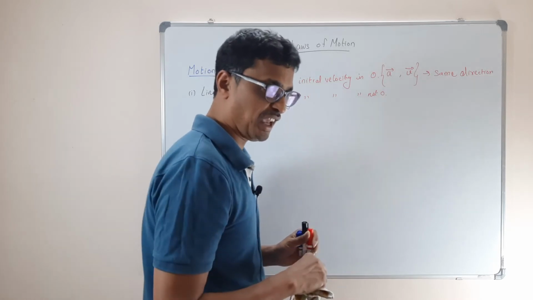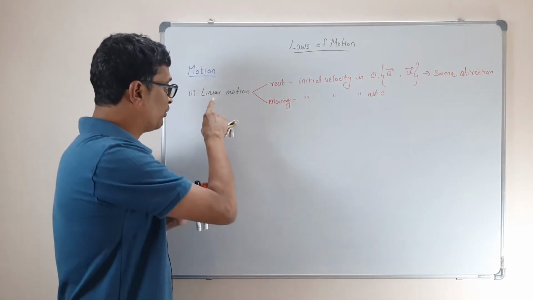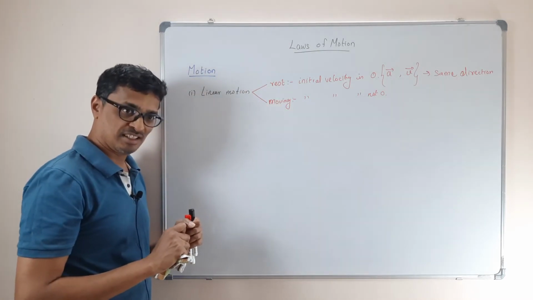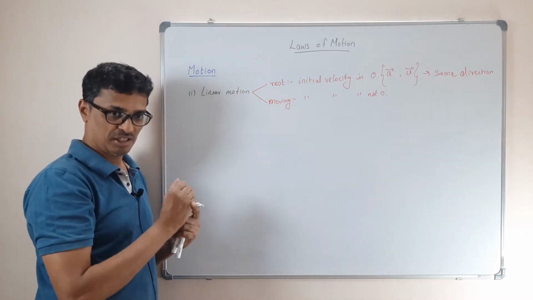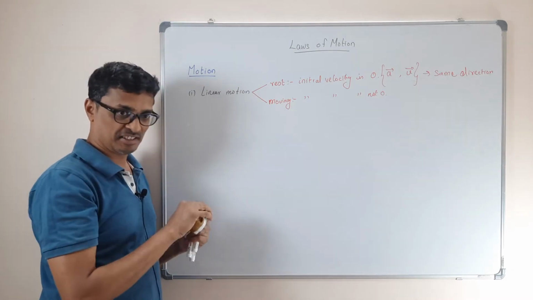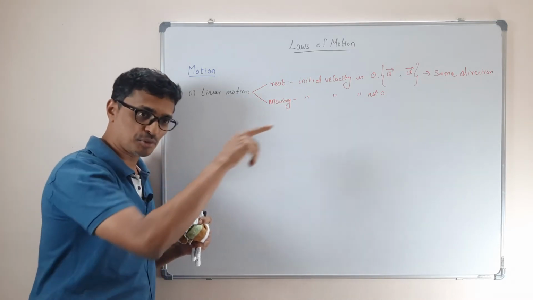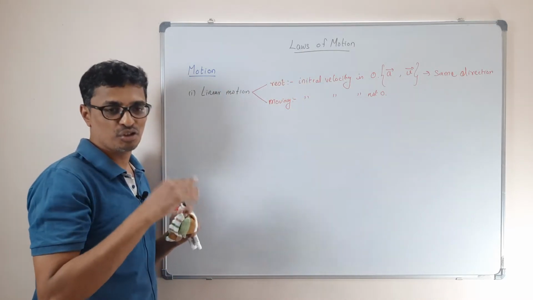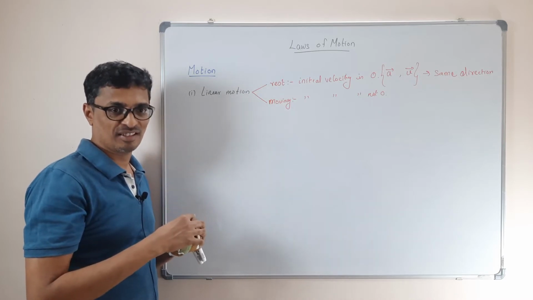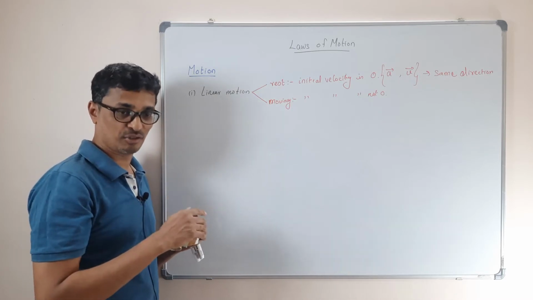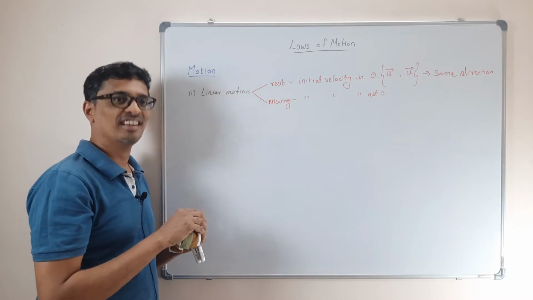We'll come to that. When we are dealing with a linear motion, if there is already a motion and we give an acceleration, and even after that the motion is supposed to be linear, what should be the direction of the acceleration? In the same direction as the velocity.